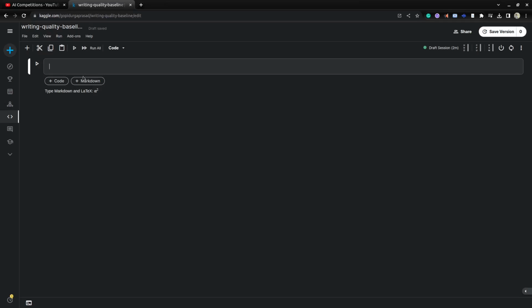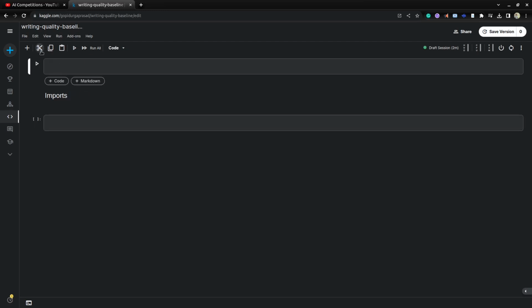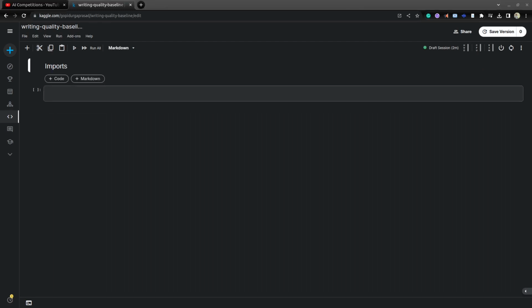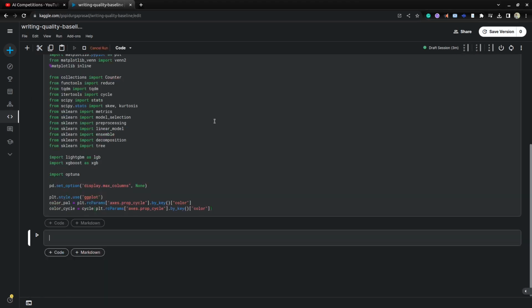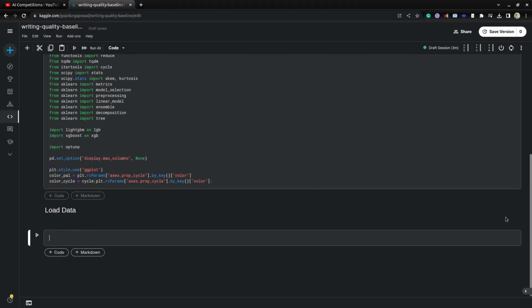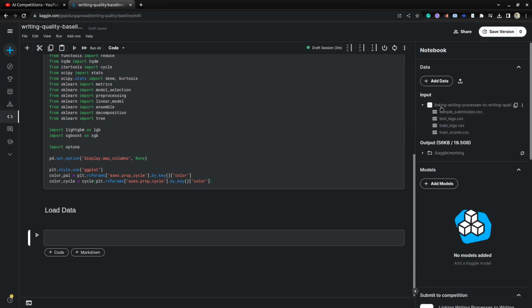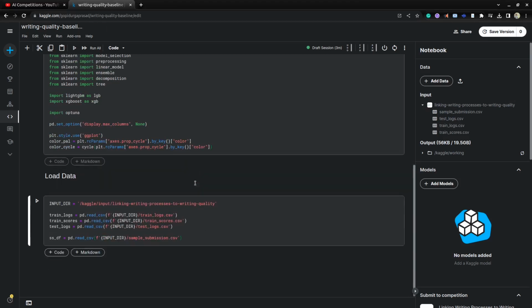First we need to import some required packages. So first we'll add the imports. This one is not required, so we'll drop that. I already have the code to import, so these are the imports we are doing. Next we'll load the data. Here if you click, you can see the competition data. If you want to load this, I already have the code for that, so I will directly load from here.